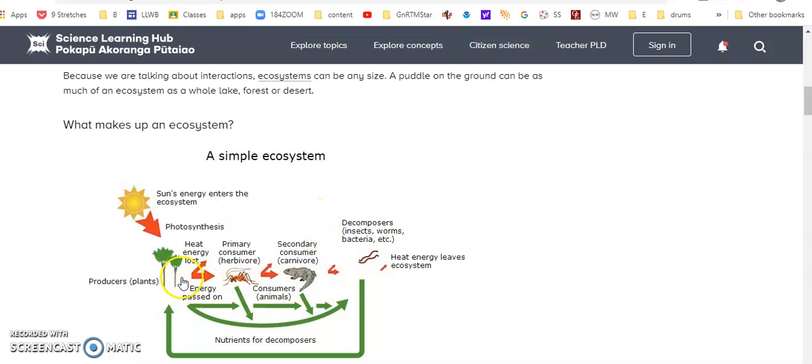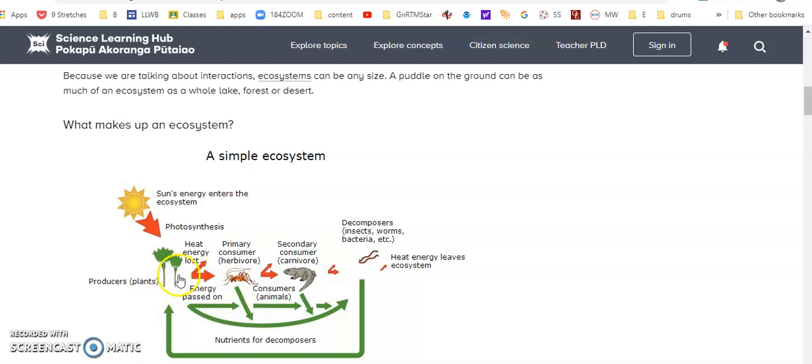Well, two things will happen. The plants will grow wild because nothing's eating them, and the carnivores are going to starve because they don't have any crickets to eat. Let's take the carnivores out. Great day for the crickets, right? Nothing's eating them, except they're going to reproduce and reproduce and reproduce, eating up all the plants until there's no plants left. Plants are dead. These guys are dead. Everybody dies.